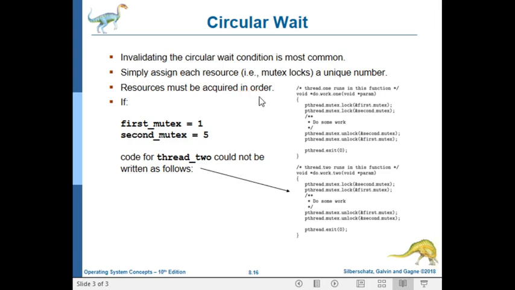So we must first request first mutex, then the second mutex. That's why they say that the code for thread 2 is wrong, because it requests second mutex then first mutex. So this is when the programmer sets that resources must be requested in increasing order.